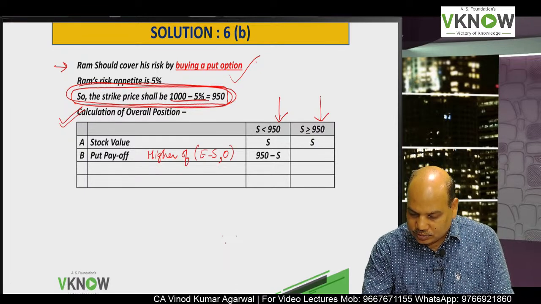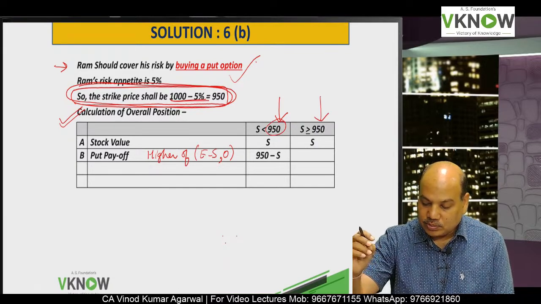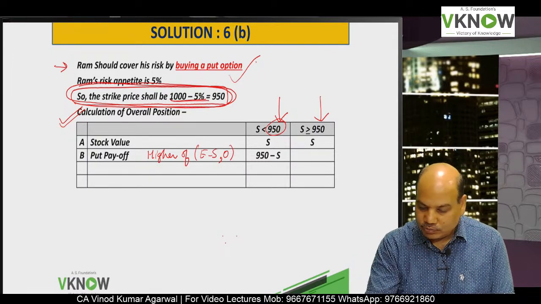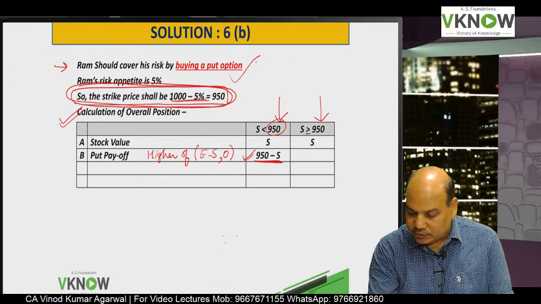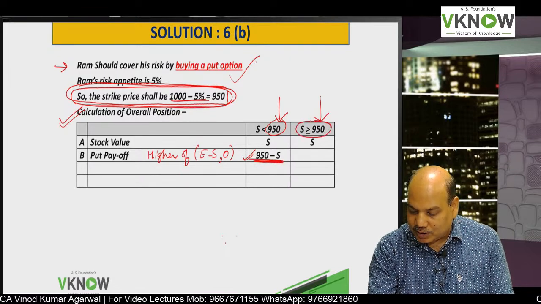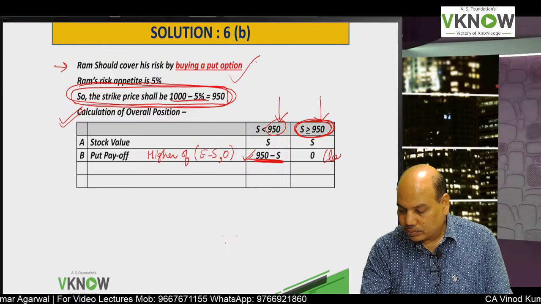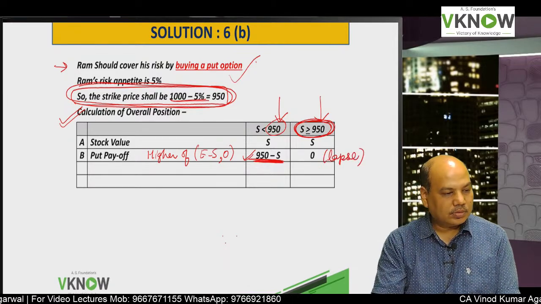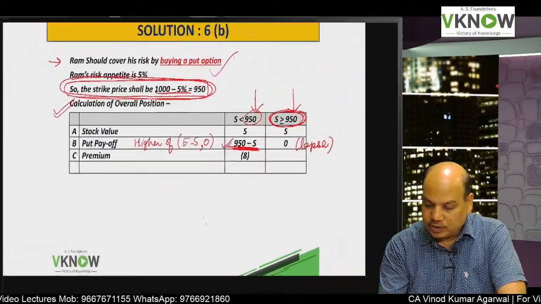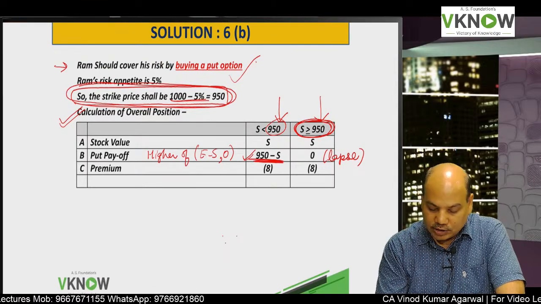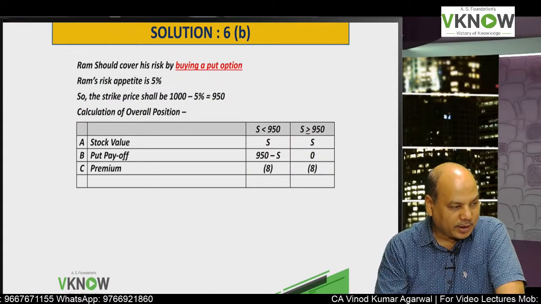E minus S. What is exercise price? 950. Put will be exercised because market price is less than 950. Here the put will be exercised and you will receive 950 minus S. But if share price is equal to or more than 950, put will lapse. And since put will lapse, you will get 0. So what is my premium to be paid? Premium to be paid is 8 rupees at the beginning. So that is not dependent on what will be the price on expiry.